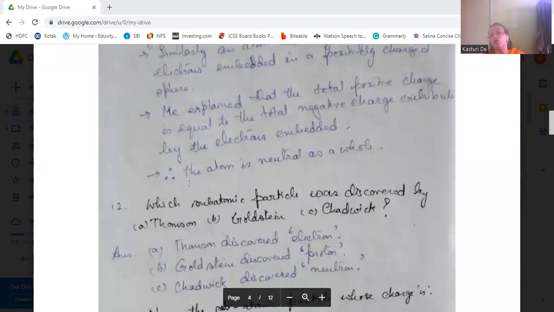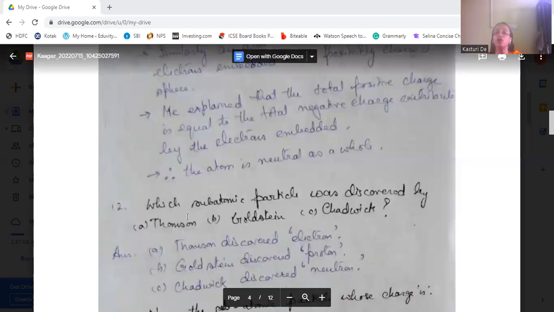He explained that the total positive charge is equal to the total negative charge contributed by the embedded electrons. The number of negative charges equals the positive charge of the sphere. That's why the atom is neutral as a whole. The charges are balanced, so the atom contains a neutral charge.